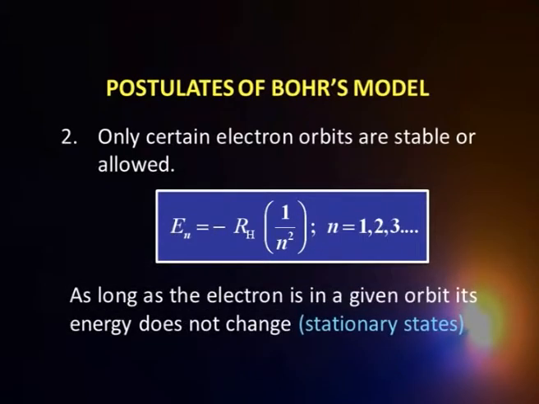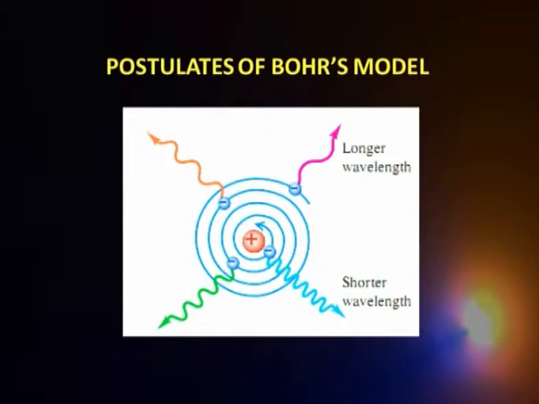He said that as long as the electron is in a given orbit, it will not radiate, it will not give out any energy. That means what is called a stationary state. This is in contrast to the expectation from Maxwell's theory of electromagnetism, because according to that theory, the electron must radiate if it is accelerating around the nucleus. But Bohr said, for whatever reasons, that this is not going to radiate. It's a bold proposition, but we feel satisfied because it does explain our experimental observations of the hydrogen atom spectrum, though we have things going beyond that now.